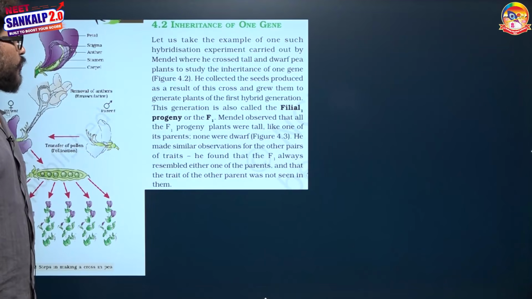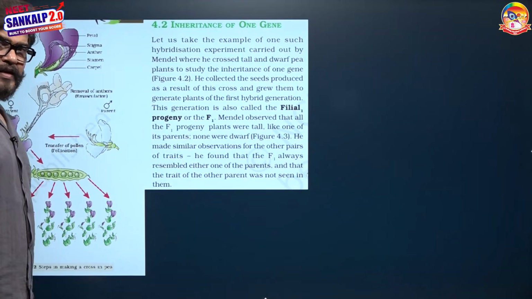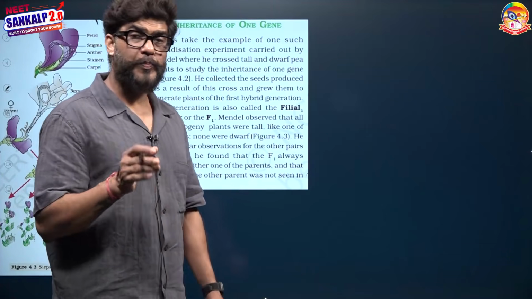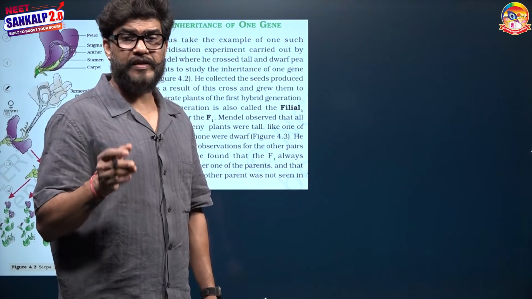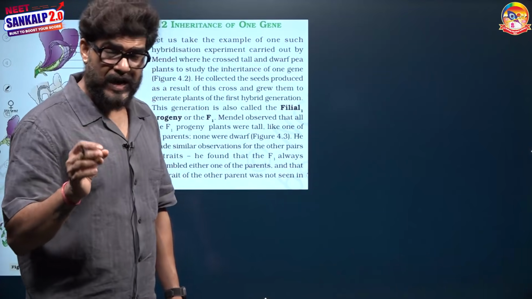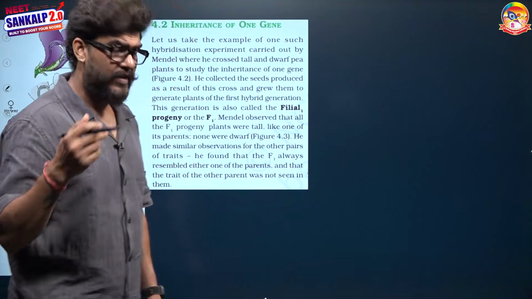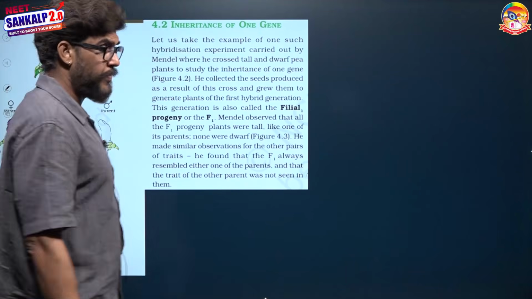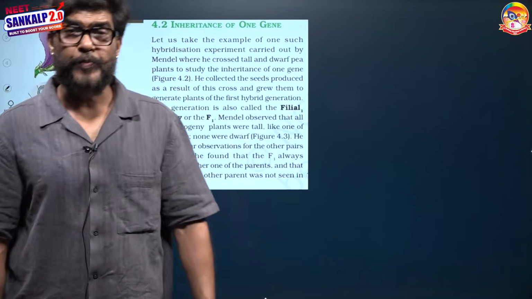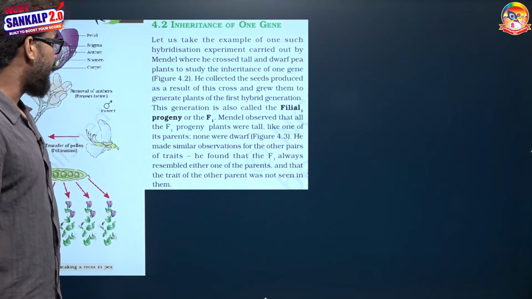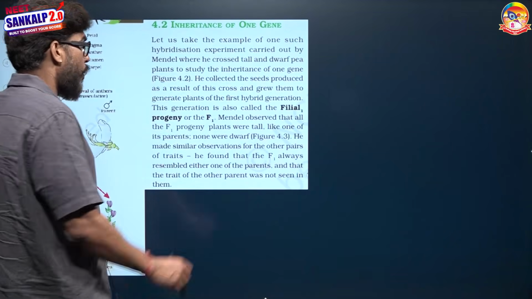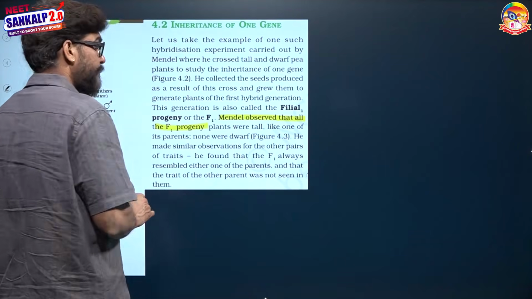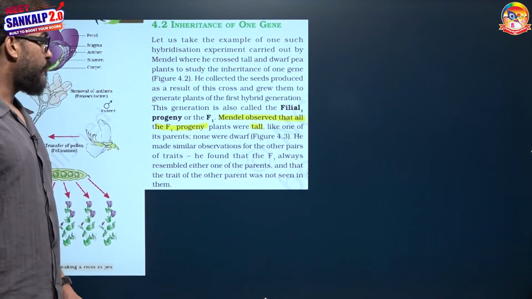In the monohybrid cross, he took one character under consideration: height, shape of the seed, pod color, pod position, flower color, seed color, many. Every time he considered one character and did his experiment. When he crossed a pure line tall plant with a pure line dwarf plant, in the F1 generation Mendel observed that all plants were tall, like one of his parents. None were dwarf.